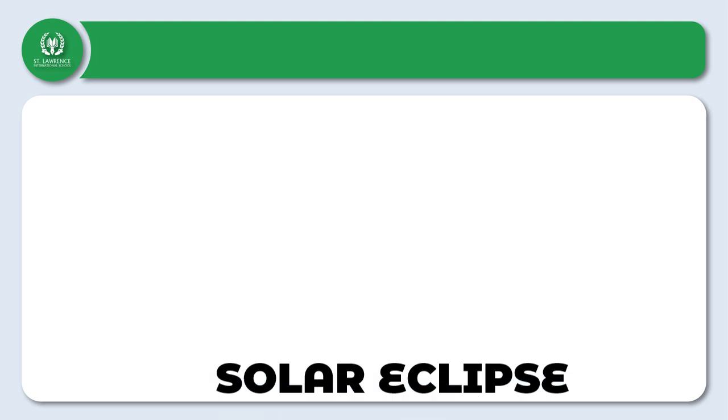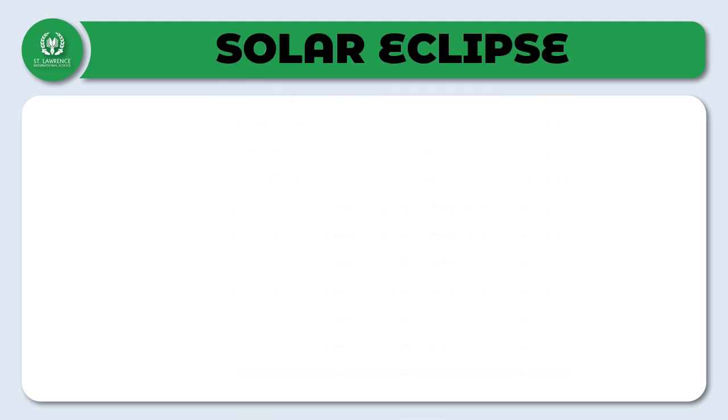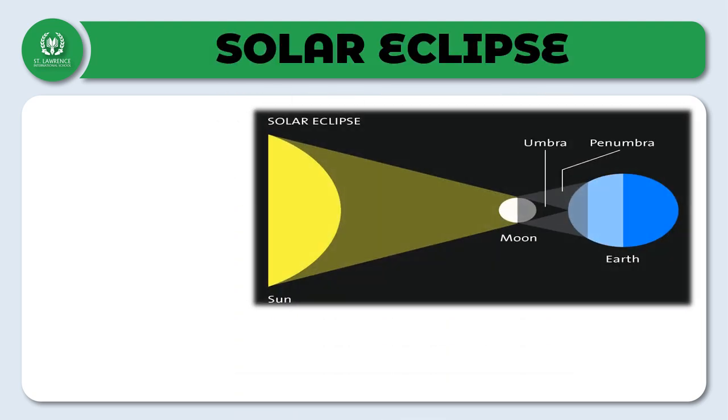There are two main types of eclipses. First one is solar eclipse. Children, this occurs when the moon passes between the earth and the sun, blocking some or all of the sun's light. You can see in the picture, the moon is in between the sun and the earth. So what happens? From earth, it looks like the sun is partially or fully covered by the moon.